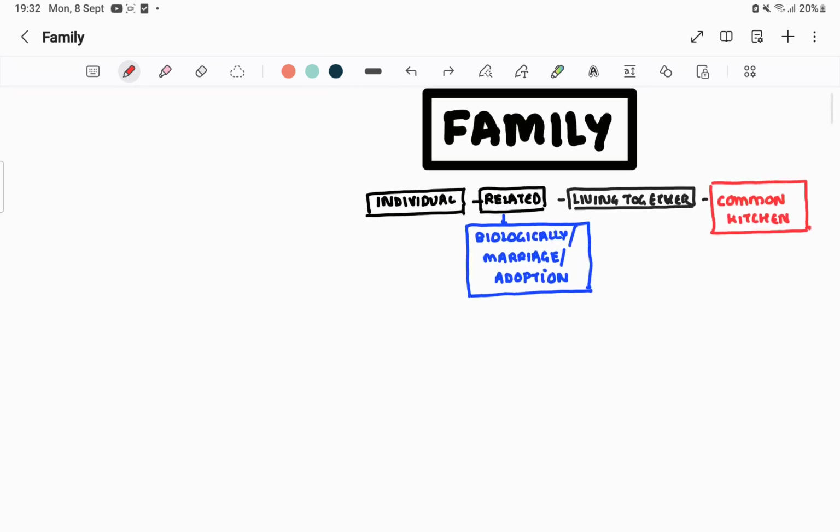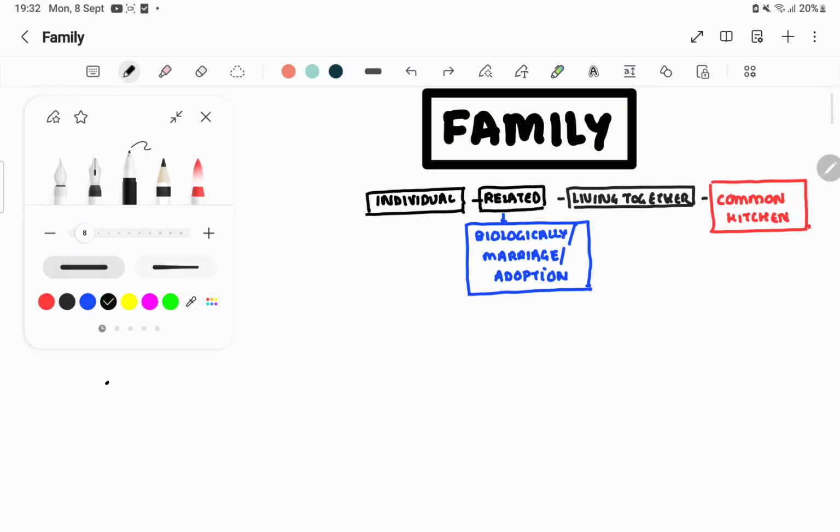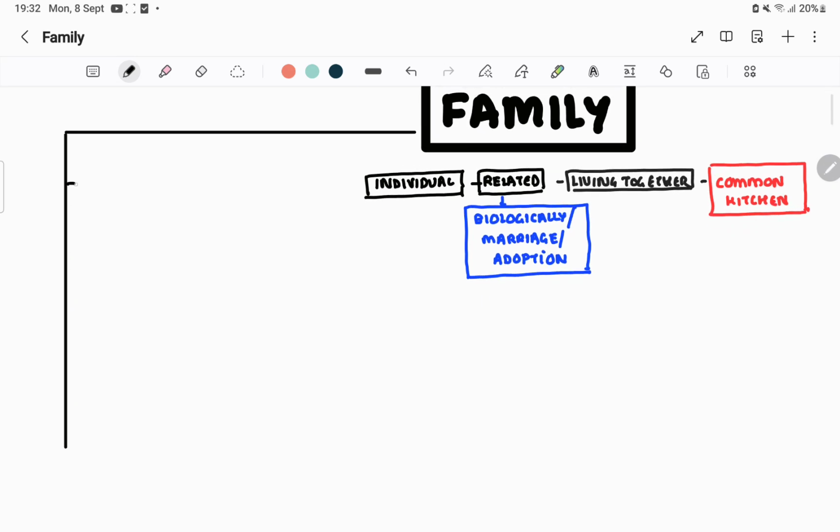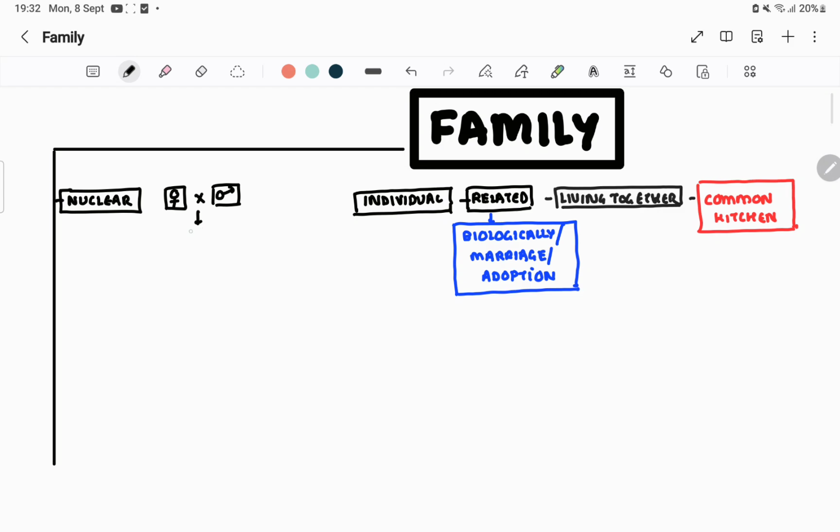But the types of family is what you have to understand. You have to understand what are the types of family. So let us write types of family. So first one is the nuclear family. What is a nuclear family? Nuclear family is basically a female and a male with their dependent children.